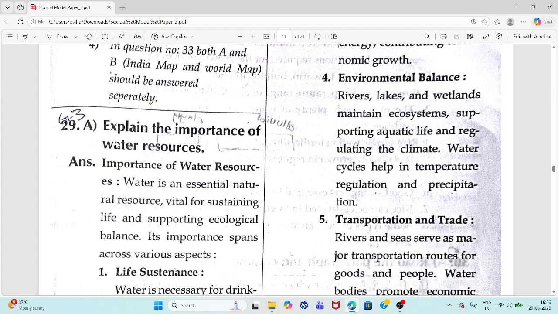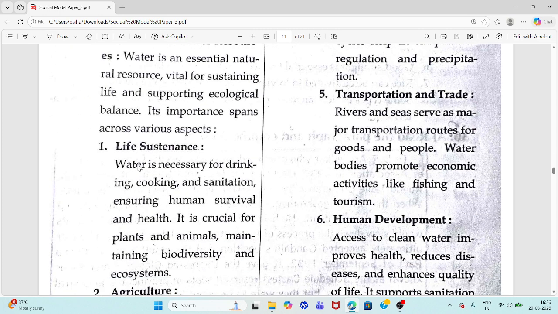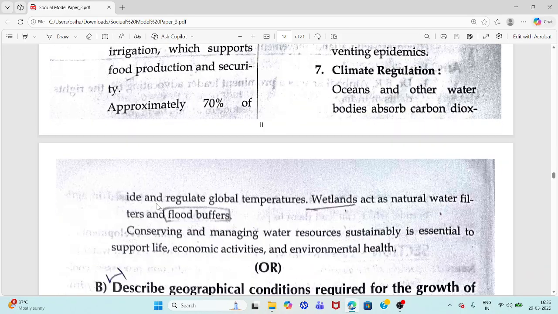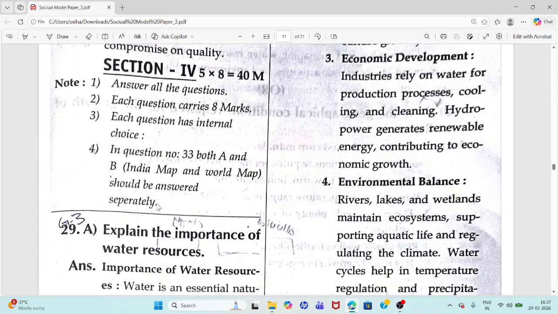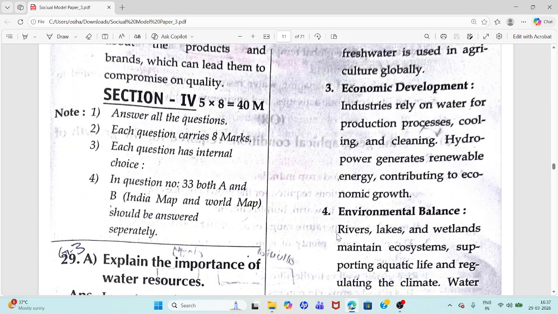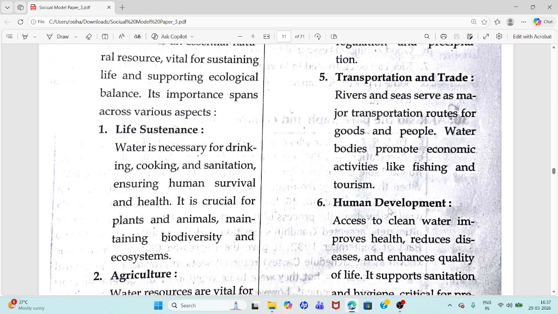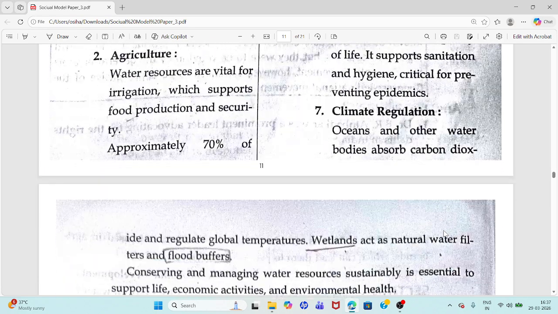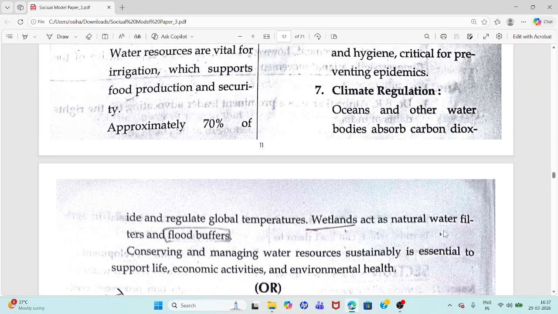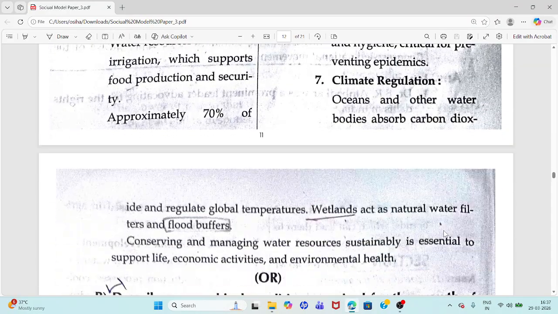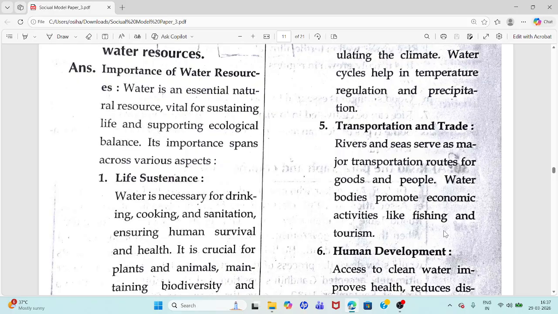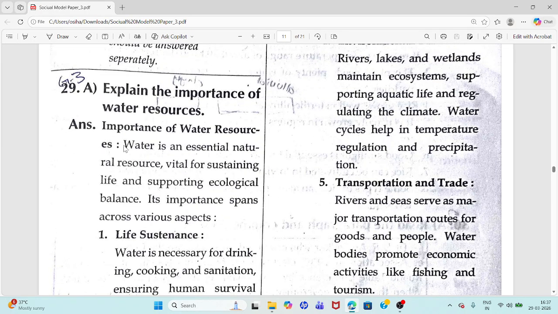Question number 29. A. Explain the importance of water resources. You have to write the importance of water resources: sustenance, agriculture, economic development, environmental balance, transportation and trade, human development, climate regulation. These are the side headings. So you can see here, importance of water resources.